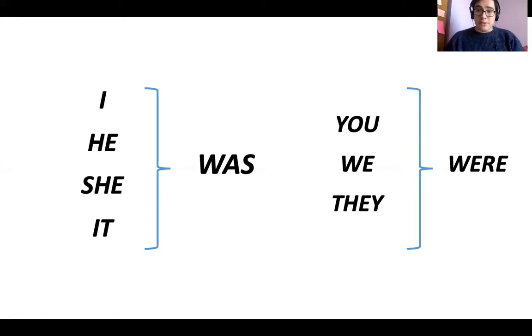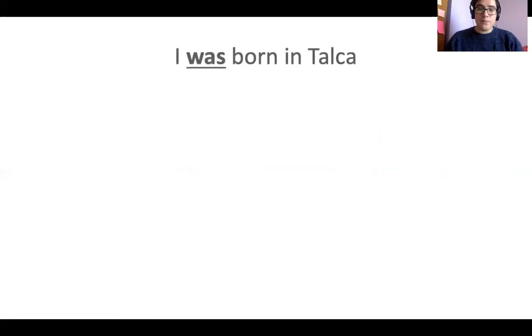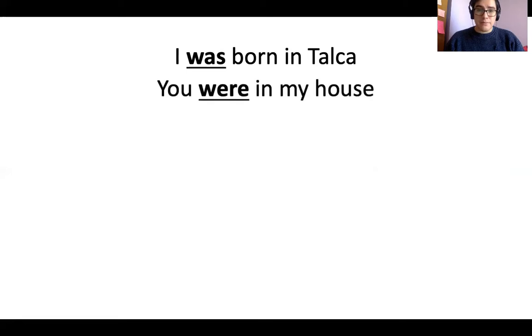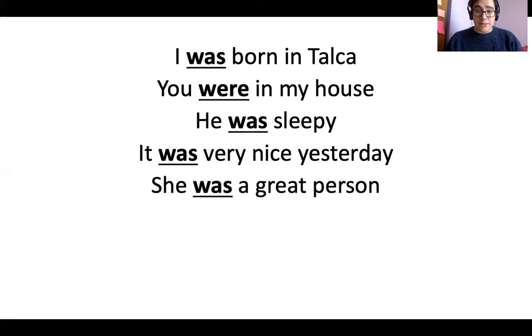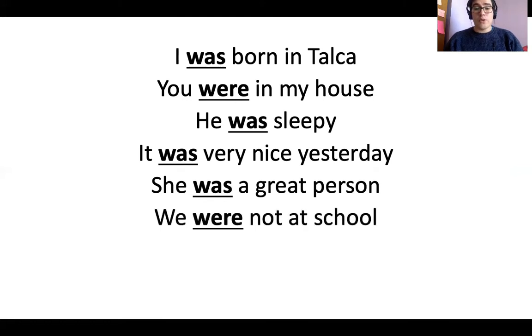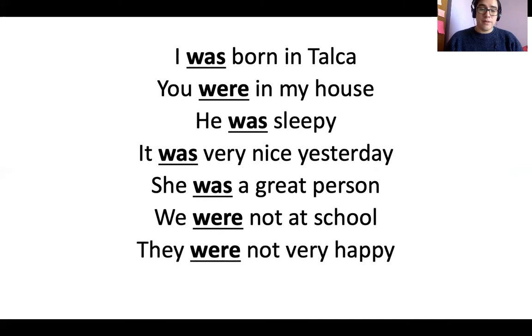Now let's see a few examples to understand better how we can use was and were. One example is I was born in Talca. You were in my house. He was sleepy. It was very nice yesterday. She was a great person. We were not at school. And they were not very happy. In all these cases, we can see that we are talking about the past.